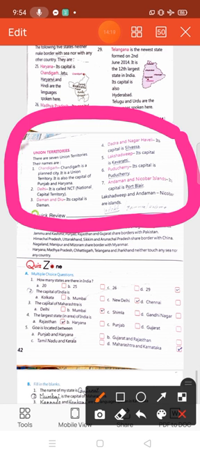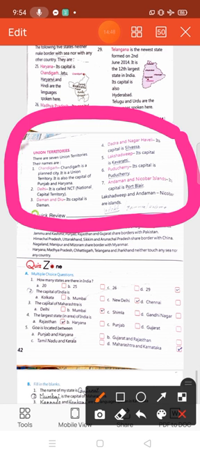Daman and Diu, its capital is Daman. Dadar and Nagar Haveli, its capital is Silvassa. Lakshadweep, its capital was Kavaratti. Puducherry, its capital is Puducherry. Andaman and Nicobar Islands, its capital is Port Blair. And Lakshadweep and Andaman Nicobar are islands. Now, newly, number 8, Ladakh, Jammu Kashmir. This is new union territories.